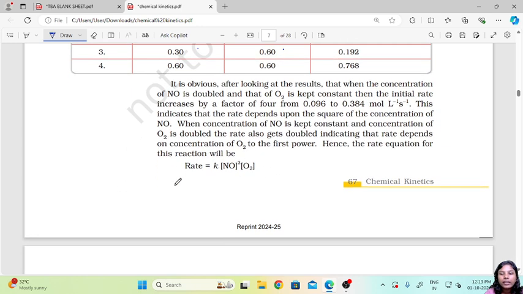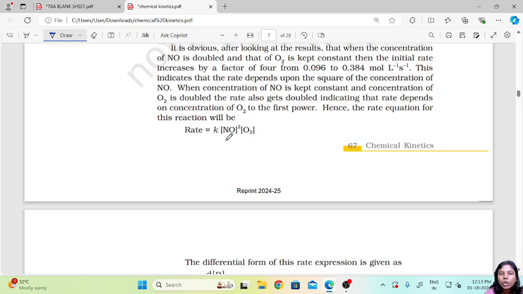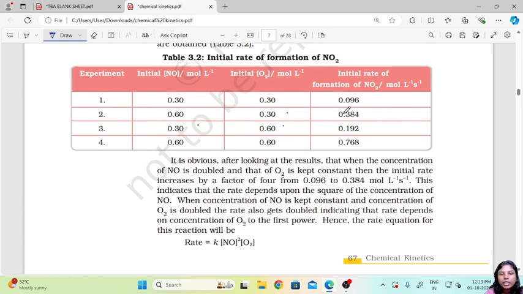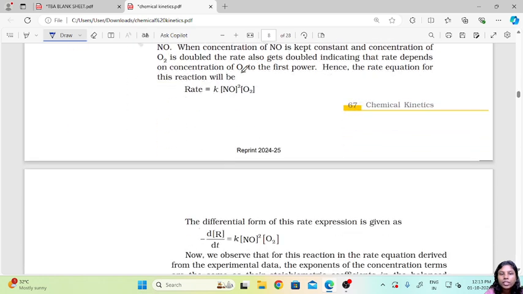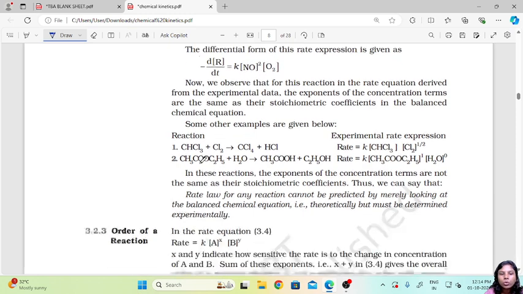Hence we can write the rate equation for this reaction as rate equals k [NO] the whole squared and [O2], because on doubling NO the rate increases by a factor of 4, so you are squaring the concentration. So the differential form of this rate expression is given as minus dR upon dt equals k [NO] raised to 2 and [O2] concentration.